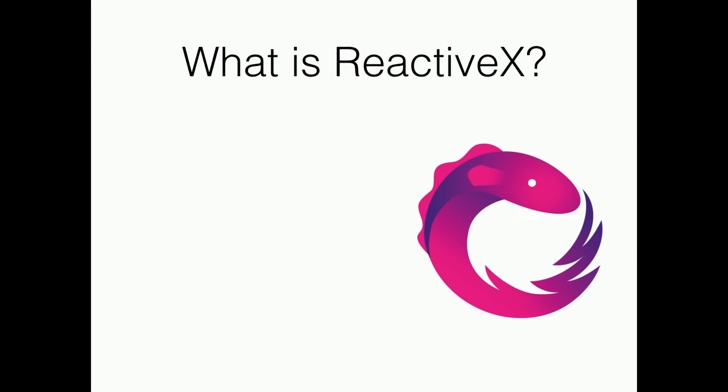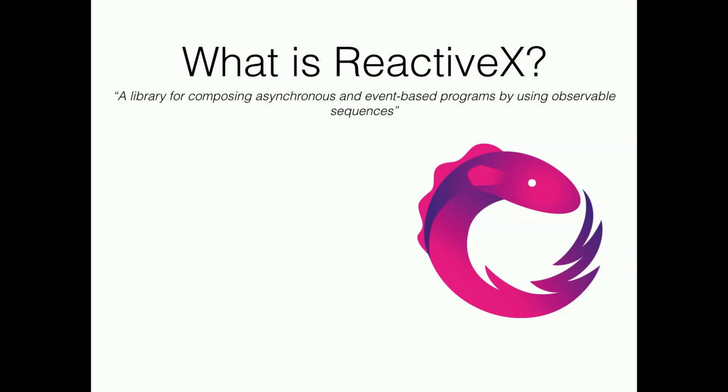which is actually key to understanding RxJS in general. So, a library for composing asynchronous and event-based programs based on observable sequences. Everybody got that? All right, I'm going to say what, because, yeah, what the hell is that? I don't understand that statement at all.